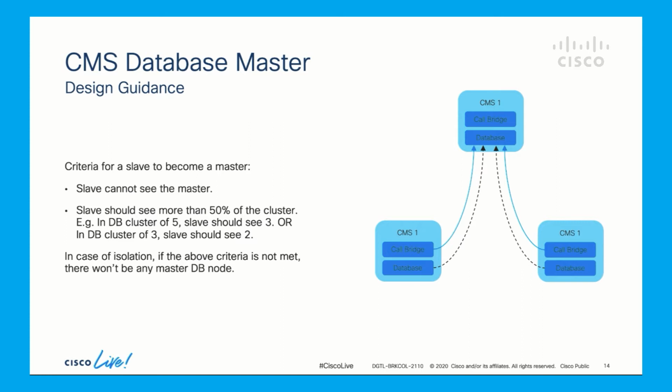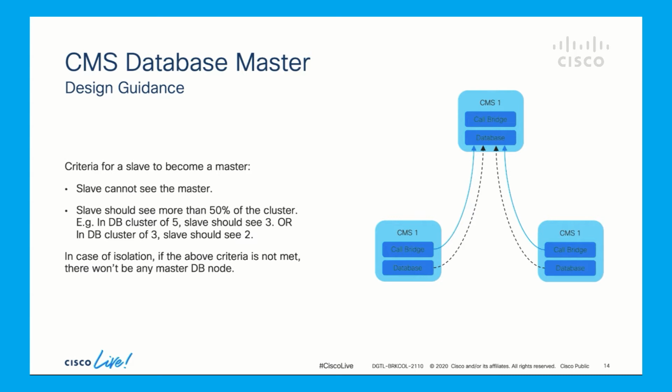In cases where a network partition occurs, only database nodes that can see more than half of the total number in the cluster are considered for promotion to being a master database. Likewise, any existing master that cannot see more than half of the cluster database nodes will be demoted to a slave. This ensures that multiple masters are not created.